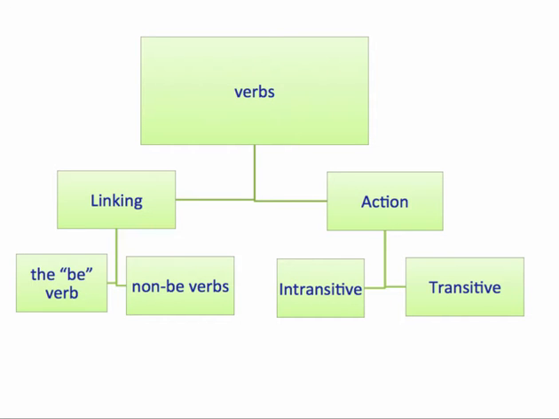So let's start with verbs. Verbs have two general categories. We can think of linking verbs and we can think of action verbs. Linking verbs we know mainly as the be verb: am, is, are, was, and were. So, I am a teacher, she is a doctor, the car is fast. Those are all linking verbs where we are linking a subject to its complement.